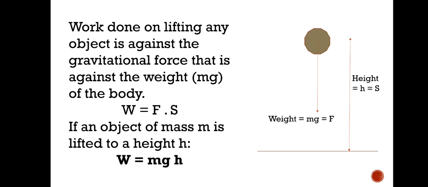So mgh is the work done when the work is done against the gravitational force. But here we are missing one thing, that minus sign. But see, work done is a scalar quantity, no? So you have to just assume that this one is a negative work done, okay? You can take the minus sign, but there is no need. For work done we will consider only the magnitude, not the direction, because it is a scalar quantity.